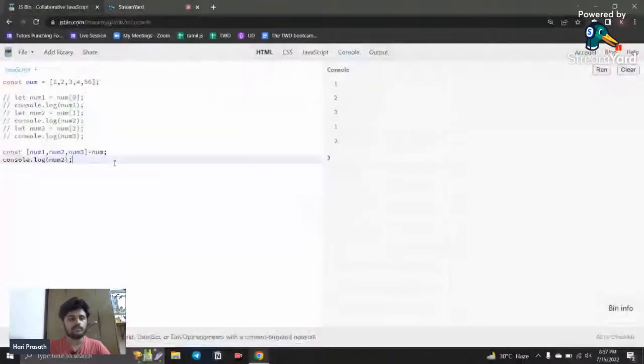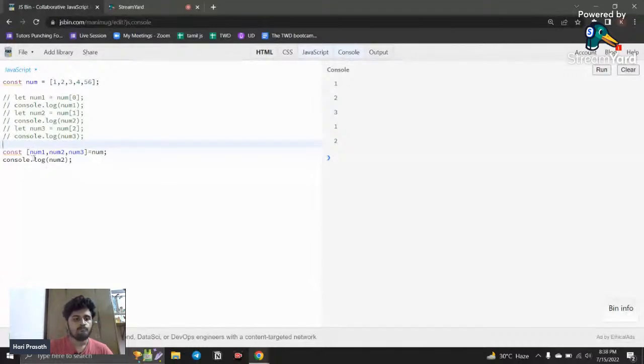Okay, so bear with me. So this is the modern way of destructuring, which we have discussed earlier. Another important thing whenever you use the destructuring method is the order of the syntax. Whatever variable name you give at the zeroth index, the value of the zeroth index will be taken. If the order is changed, everything will collapse. So the order of the syntax is very important.